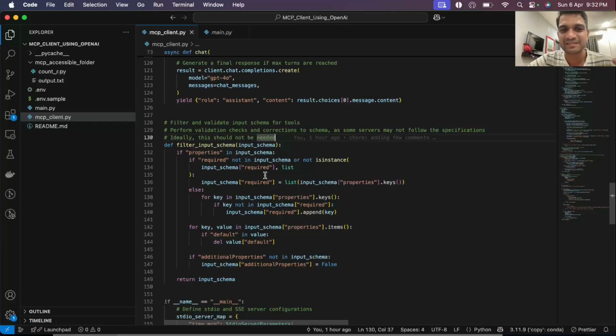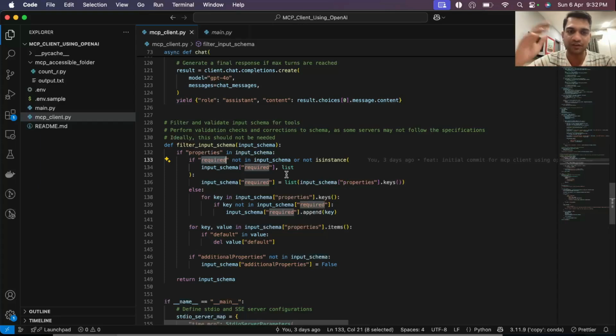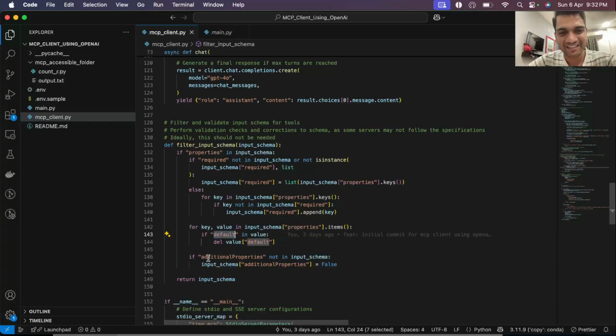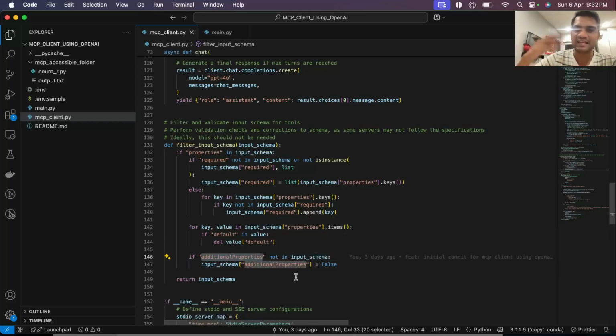Maybe that's why, or maybe it's just OpenAI making things very strict. I realized some servers were not giving an error while running. So the required parameter was missing from the list of required params in the input schema, and in some cases the default was given, which OpenAI was saying, hey, I don't take default in my input schema, and then additional properties should have been present at every single place, which was not being sent by these MCP servers.